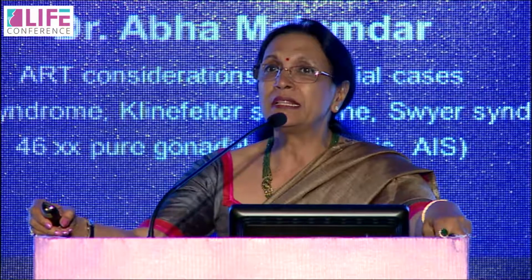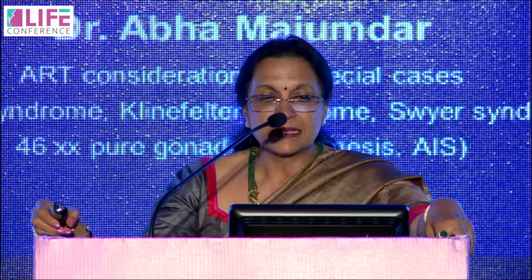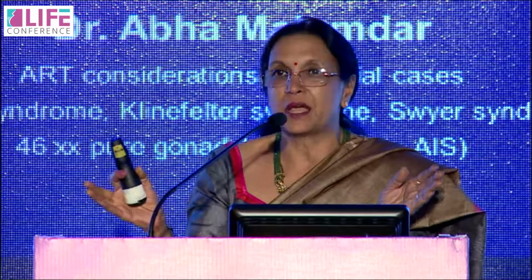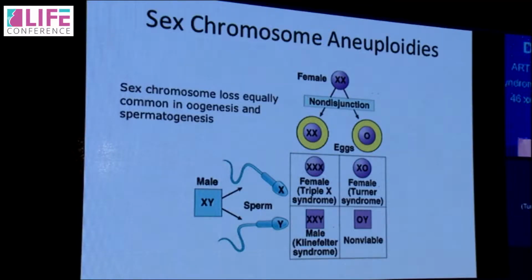The most important thing is to know how sex chromosome aneuploidy comes up. It is just a female gamete which may not separate out the two chromosomes, the two centromeres, and what it may form is all the four combinations which you can see here.